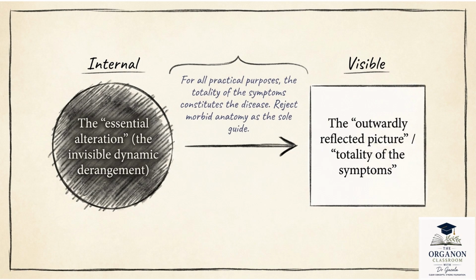Dynamic है, वो invisible है, कैसे दिखेगा? So how do we know that it exists? We know it through what it produces, that is the symptoms. The symptoms are the outward reflection of the inner disturbance, just like a mirror reflects an object. Therefore, for all practical purposes, the totality of symptoms is what constitutes the disease picture. ठीक है, इसीलिए हम उसको बोलते हैं आउटवर्डली रिफ्लेक्टेड पिक्चर ऑफ द इंटरनली deranged vital force. It's the portrait of disease.